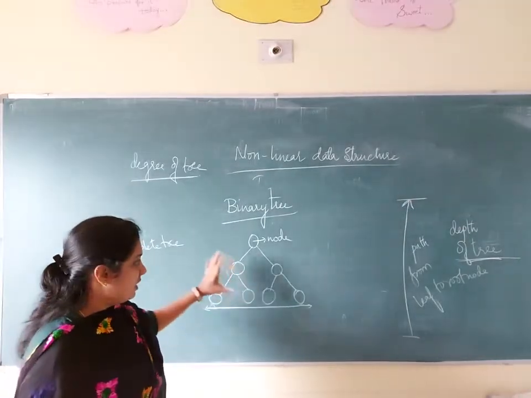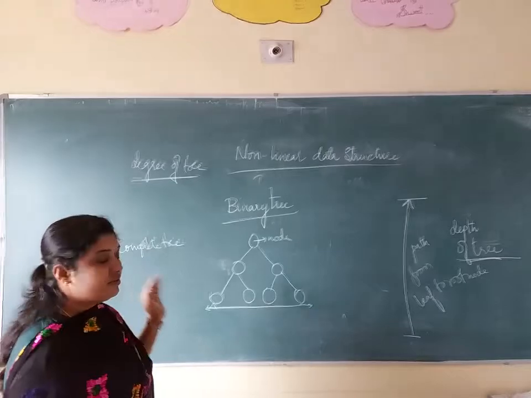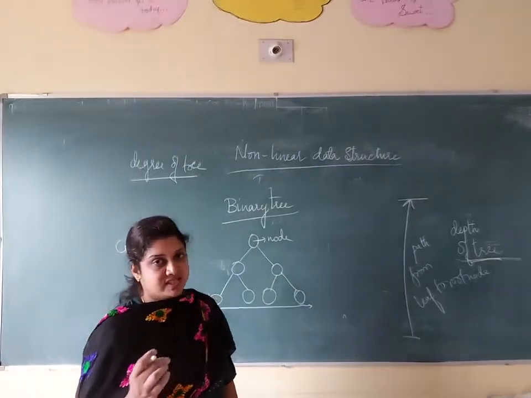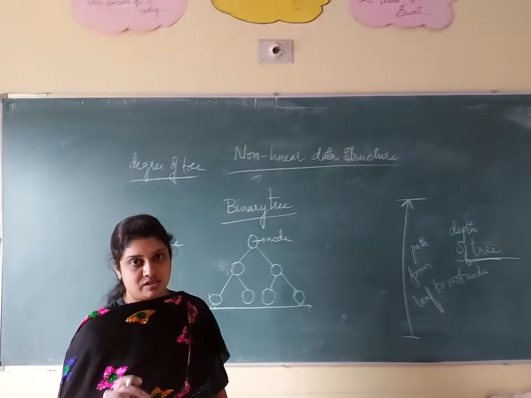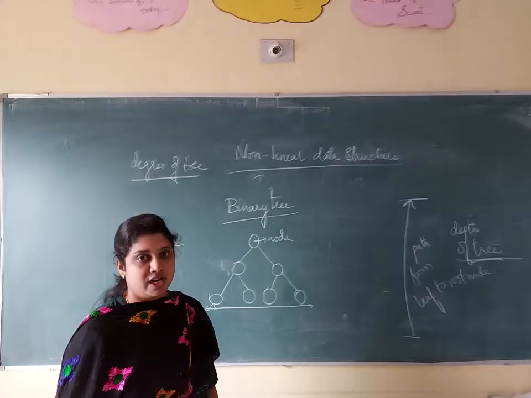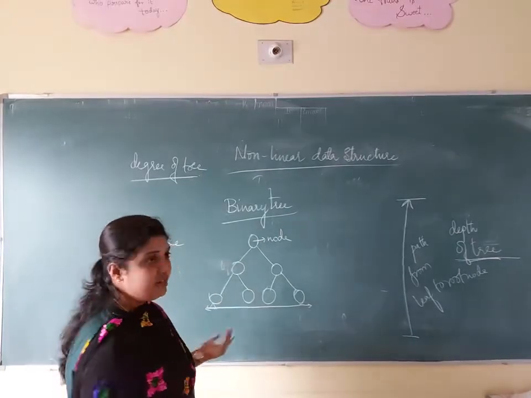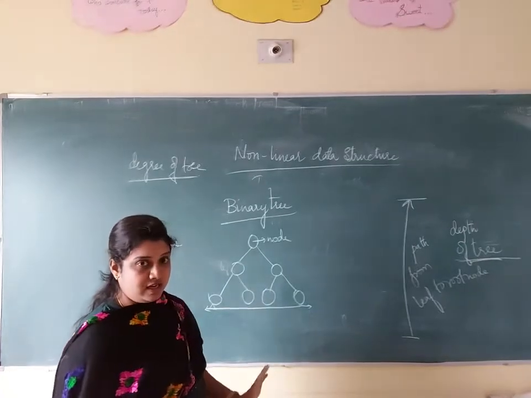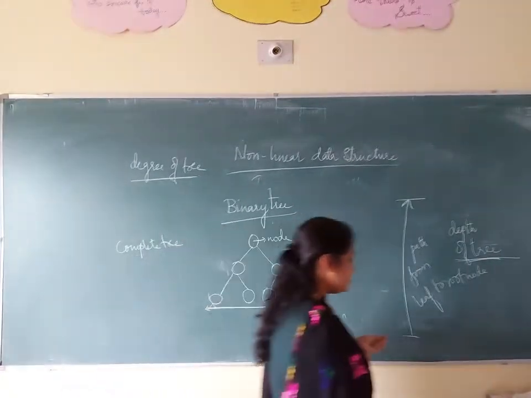Okay, a complete tree is a tree in which each and every node is having at least two children. Each and every node is having at least two child nodes. We are calling that a complete tree. And this is your parent node and this is your leaf node. Next one is your graphs.